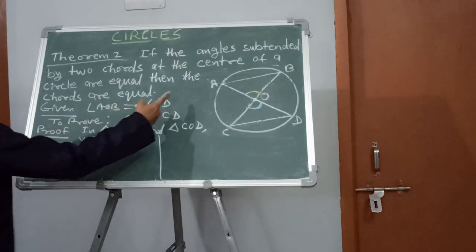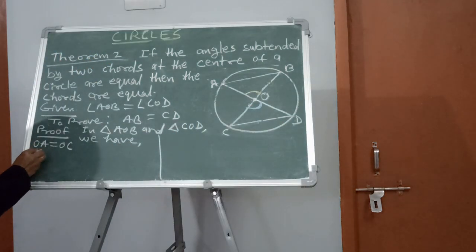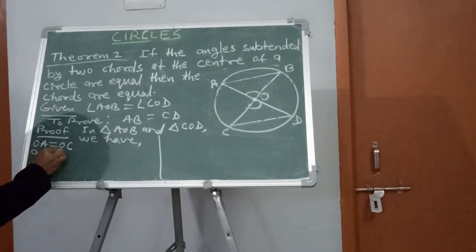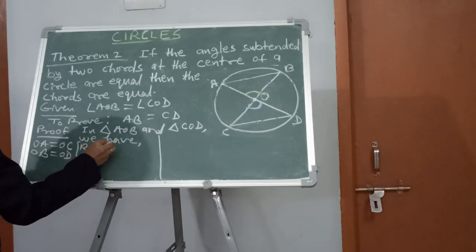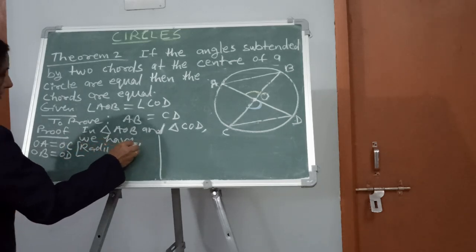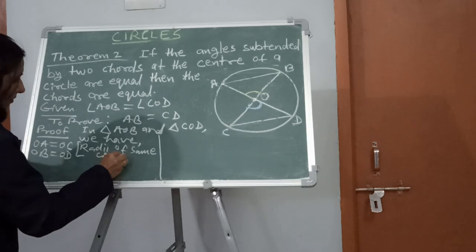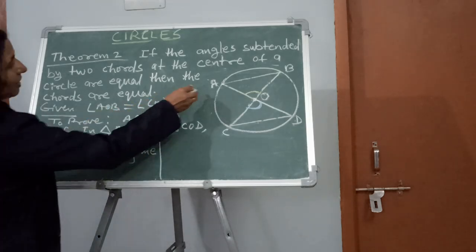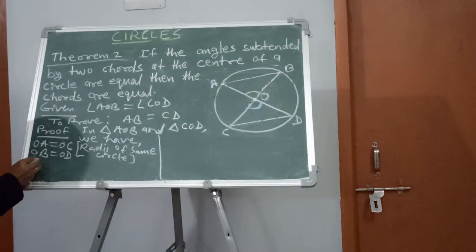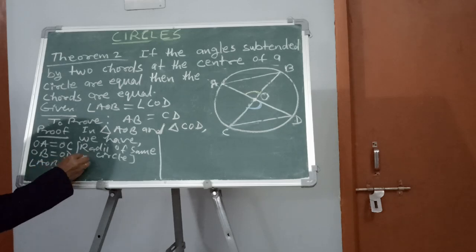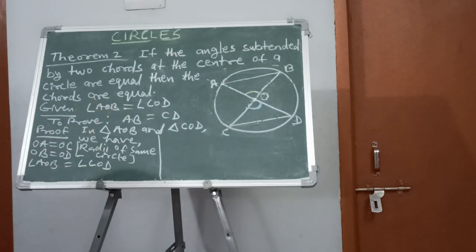You can also write OB is equal to OD, radii of the same circle. And angle AOB is equal to angle COD. From where? It is already given. Angle AOB is equal to angle COD, this one. It is already given in the theorem.